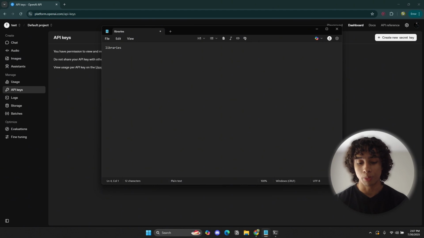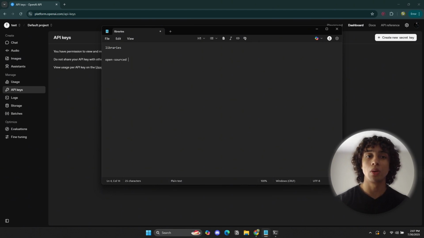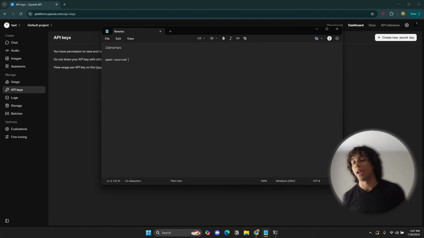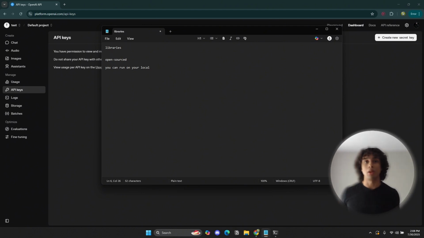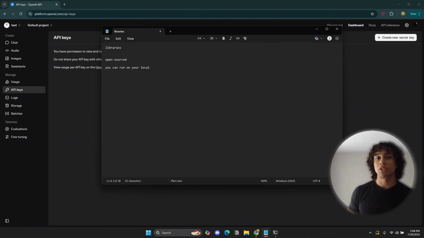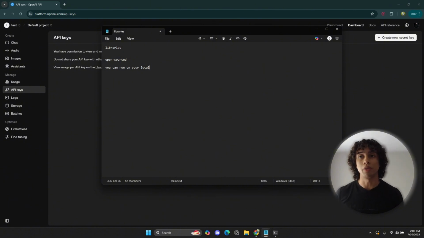And libraries are open sourced. So the pandas library is open sourced, and it's something that you can run on your local machine, on your computer, right? So that's something you have to understand about libraries. Most libraries, you can run on your local machine if you have a good computer, and they're open source, meaning that they're free. Most of them are free, at least. And they're very practical, and you can immediately use them.